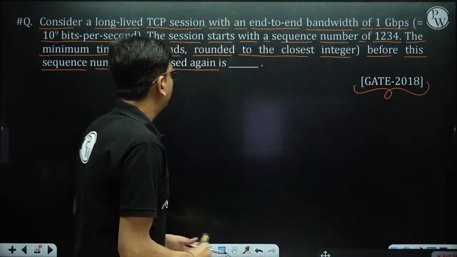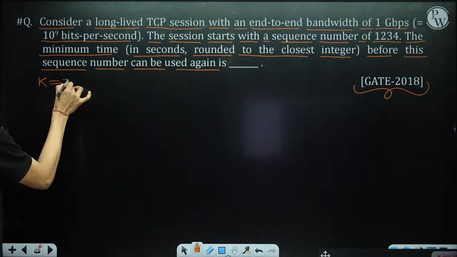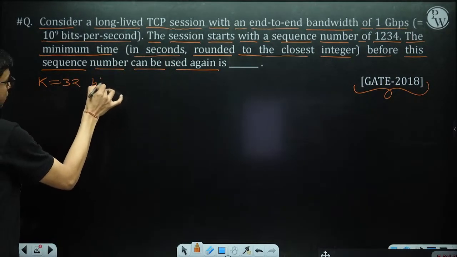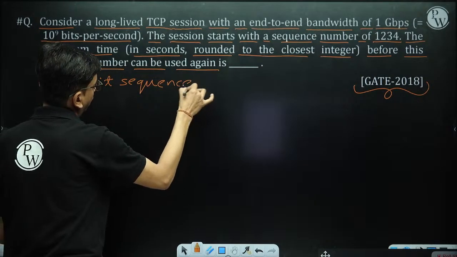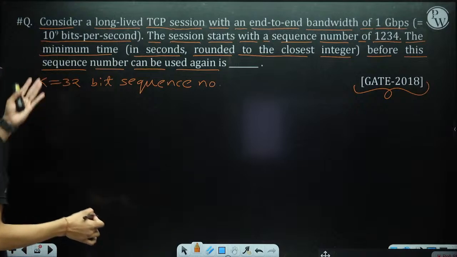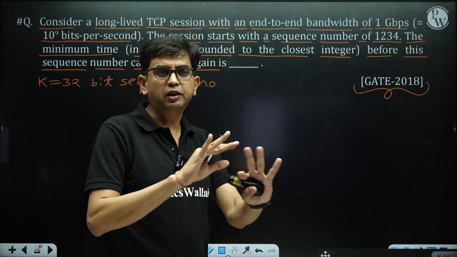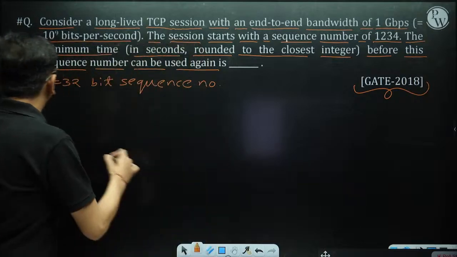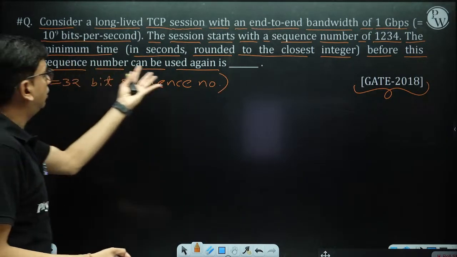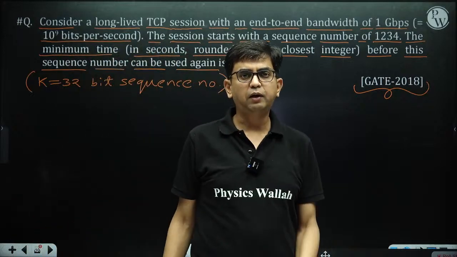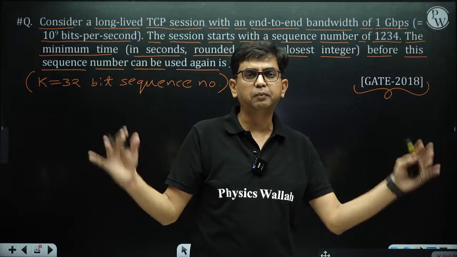So here basically it is a k-bit sequence number and the value of k is 32. Why? Because it is telling that it is a long-lived TCP session. In case of TCP, sequence number is 32 bits long. Fine. Now it is asking when the same sequence number is going to be used again. Means we have to tell the wraparound time, or basically the maximum segment lifetime.